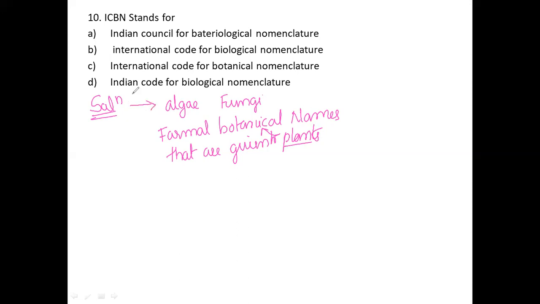ICBN stands for I, international; C, code; B, botanical; N, nomenclature. International Code of Botanical Nomenclature is the correct option for this question. This is a wrong one. This is a wrong one. This is a wrong option. So I would like to move on to the next slide.